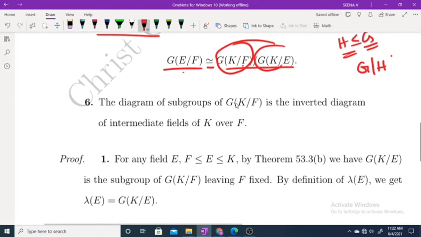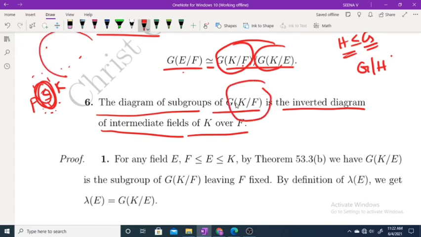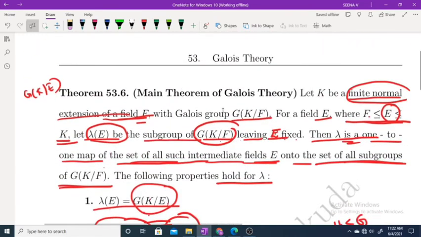And the sixth one: the diagram of subgroups of G of K over F is the inverted diagram of intermediate fields of K over F. You know that F is a subfield of K, and here you have many subfields. You draw the corresponding diagram, then draw the subgroup diagram of G of K over F. Clearly this diagram is an inverted diagram of this diagram, actually a mirror image of this diagram. So these are the main theorem of Galois theory.